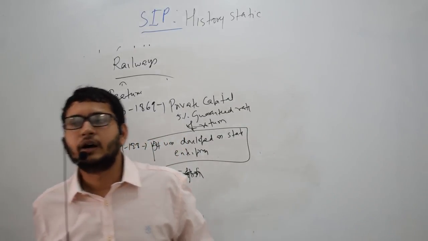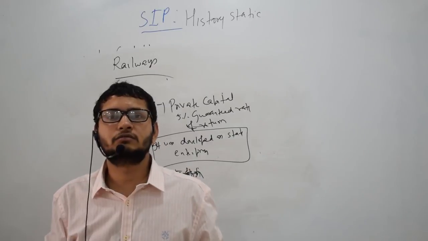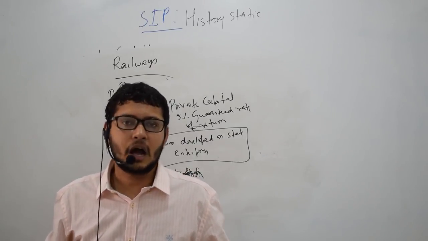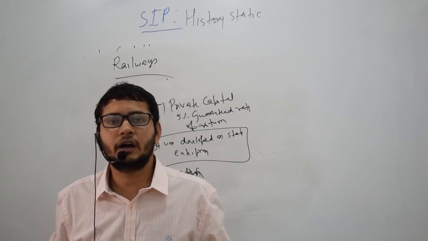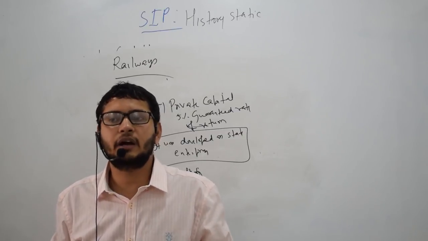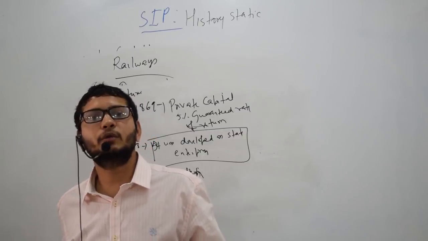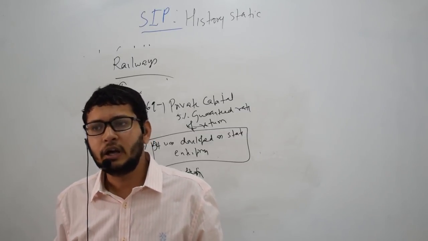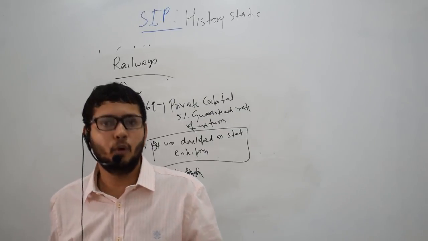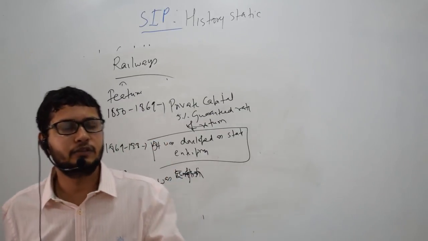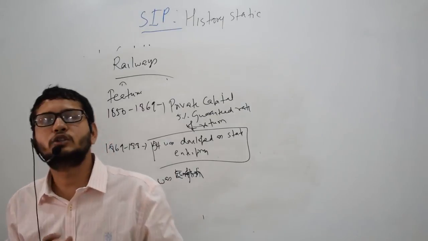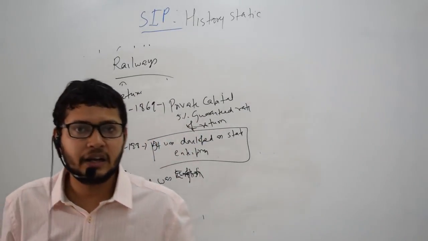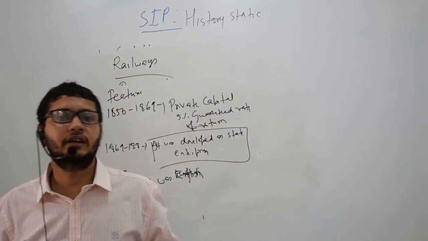So, Bhopal and Jabalpur were not connected, Agra and Delhi were not connected, but Agra and Mumbai were connected because Agra was the center of indigo and Mumbai was a port. So the lines which were built were built solely to cater to the British interest. There was hardly any concern for the Indian interest.